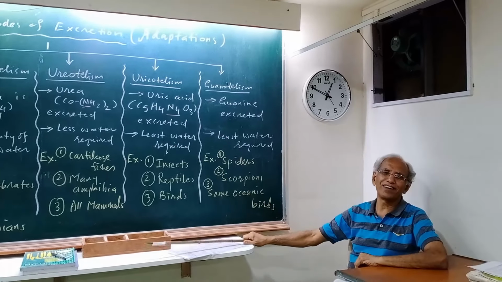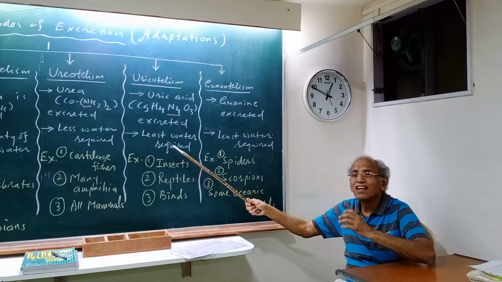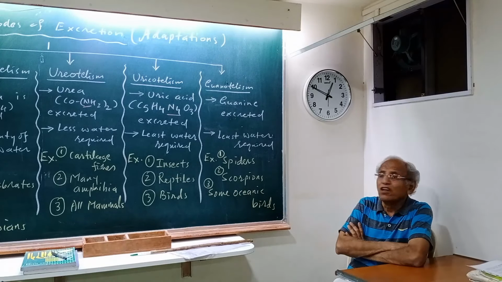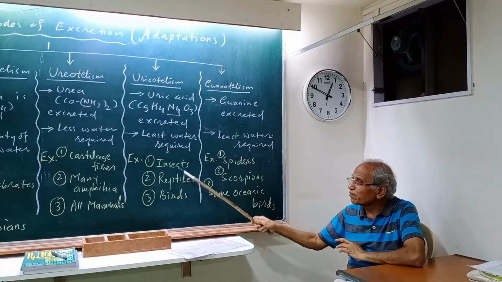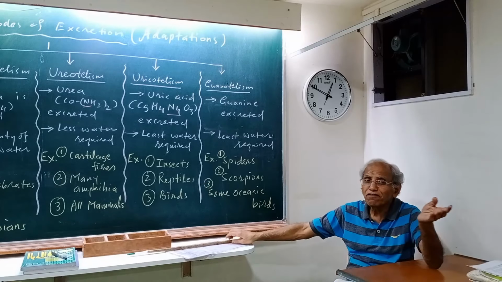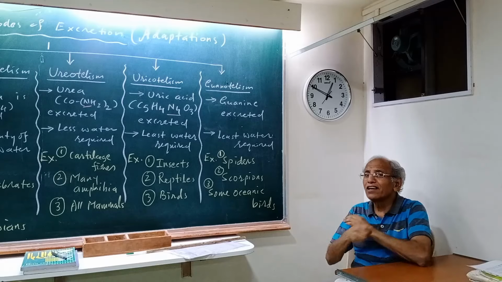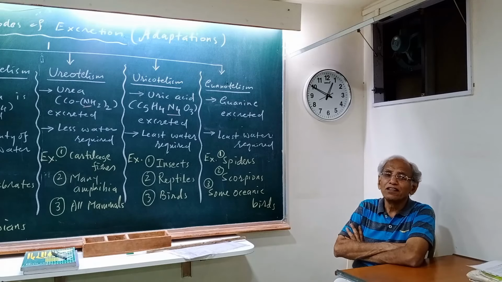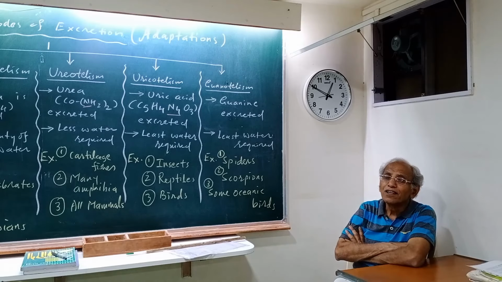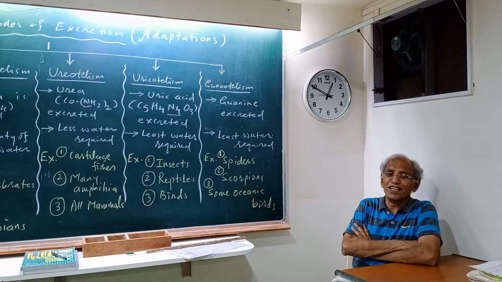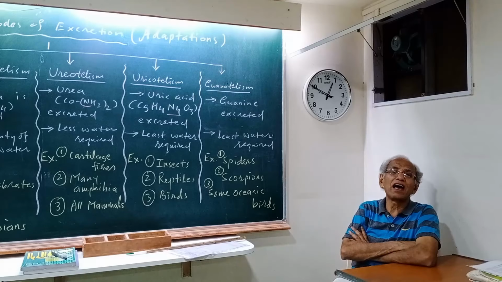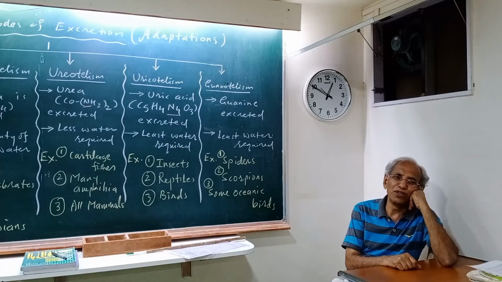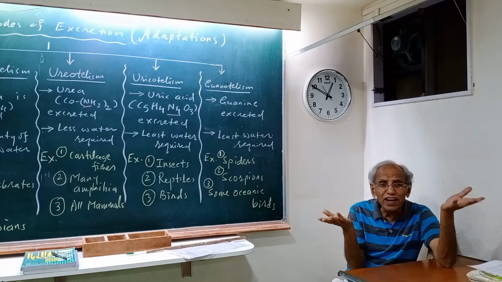Least water is required. This is less, this is least. Insects and birds. It's a very nice adaptation. Insects and birds are flying. These are flying animals. Now if you want flight, can the body be heavy? You cannot expect that insects and birds will have enough water for giving out urea or ammonia. They cannot afford it, they would not be able to fly.